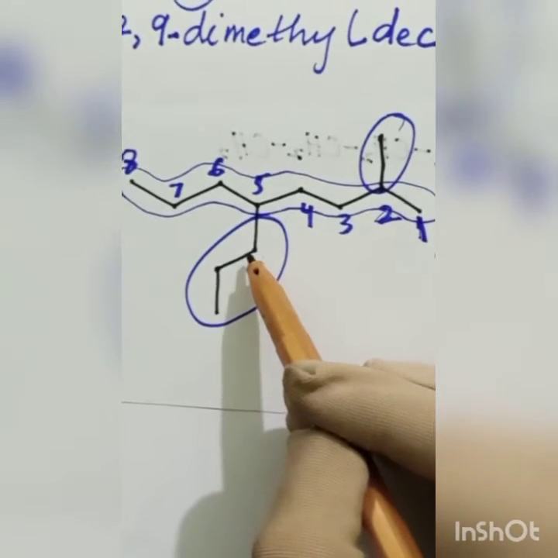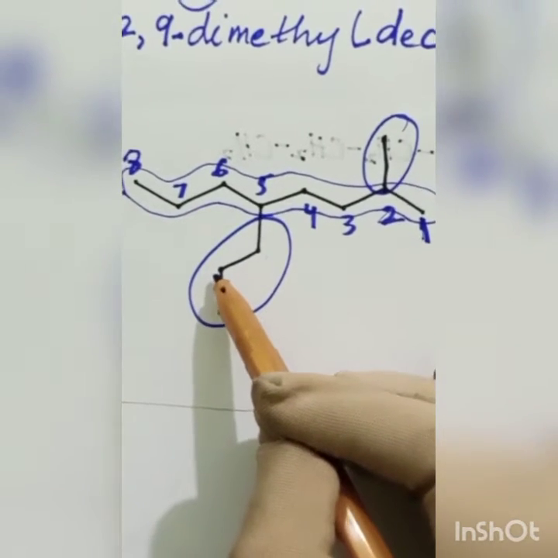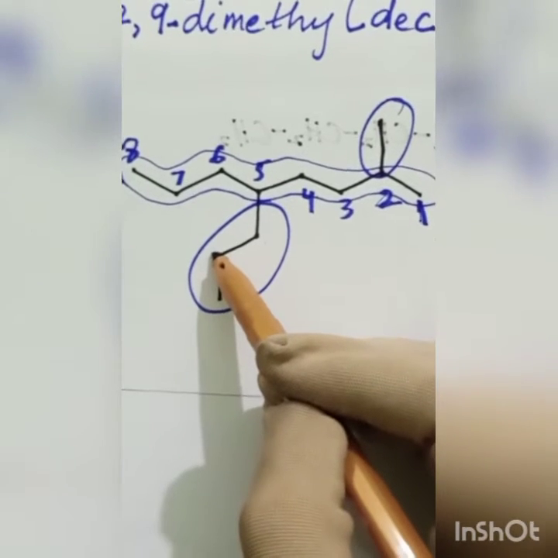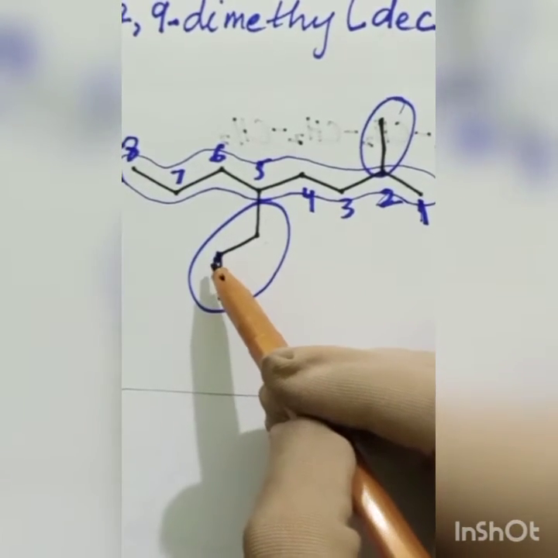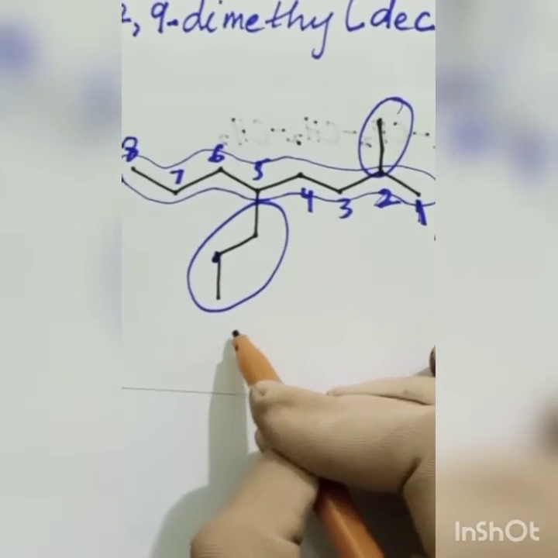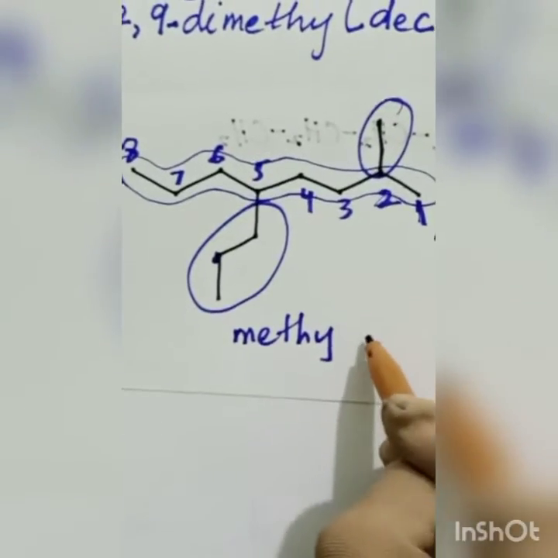So it starts from P. So should M come first, or propyl, P? What would you say? L M N O P Q. Okay, so L M N O P. M comes first. So I will write methyl and propyl.